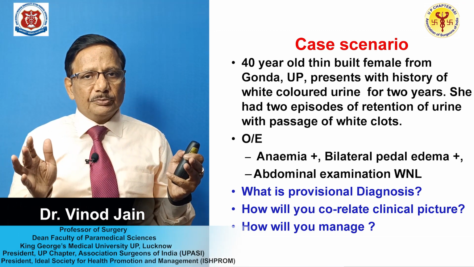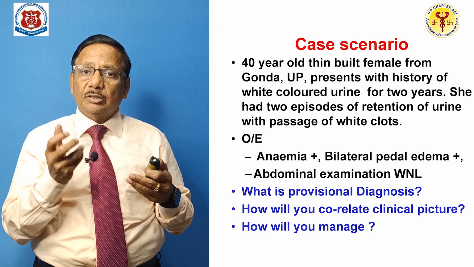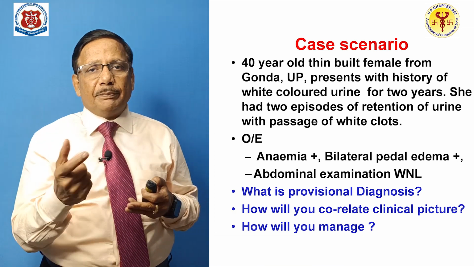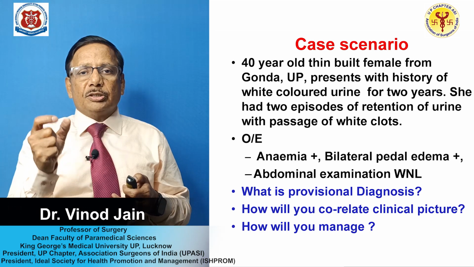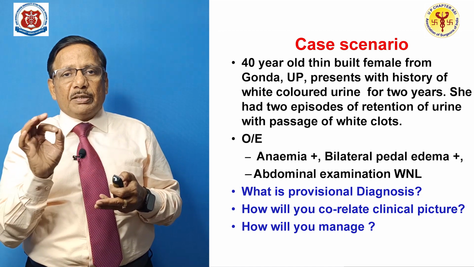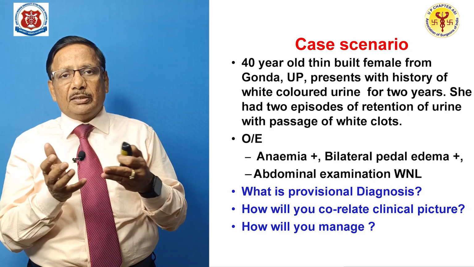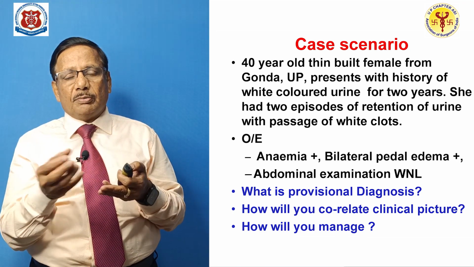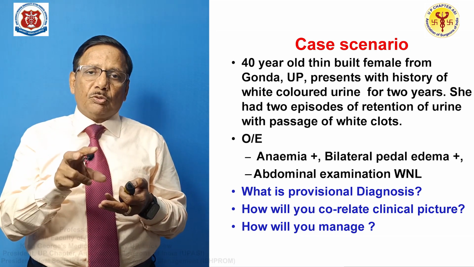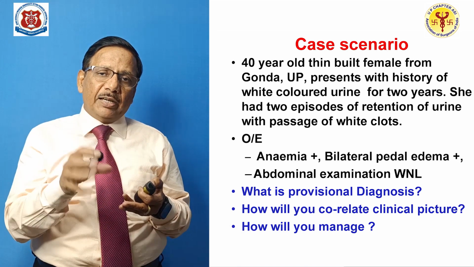Now it is clear. It is not pyuria, because pyuria will be associated with fever and more of the symptoms of UTI. How will you correlate the clinical picture? A 40-year-old thin, debilitated patient coming from Gonda, that means the eastern side of Uttar Pradesh, presents with a history of white-colored urine. I told you there could be so many causes, but the most common cause which comes to our mind without any other symptom is chyluria. For 2 years, and she had 2 episodes of retention, because the patient was passing clots.